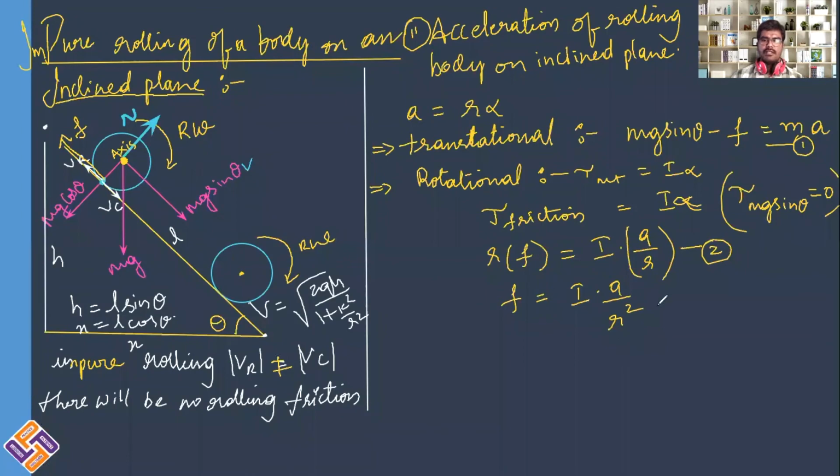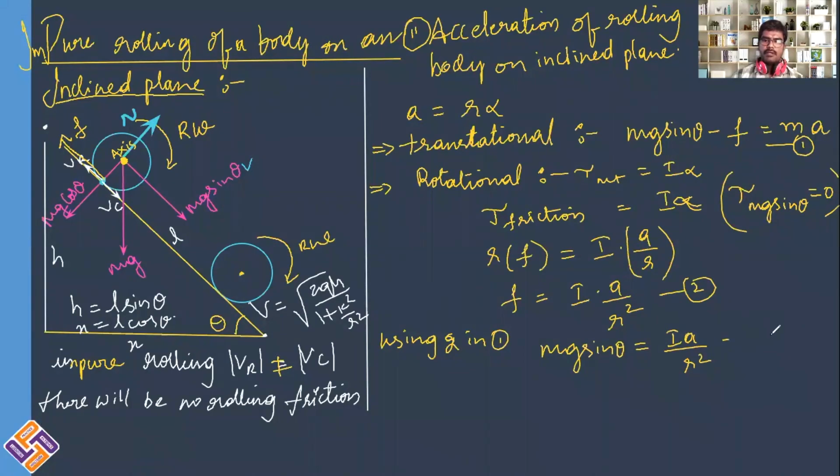Bring this R to the other side and I'll take this as equation number 2. Now you can just substitute this F in equation number 1, using 2 in 1. You can write mg sine theta is equal to I a divided by R square plus ma.